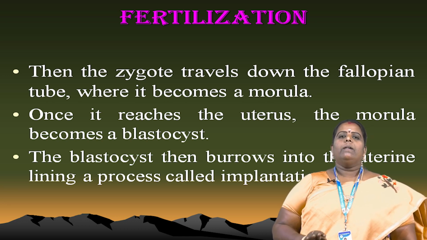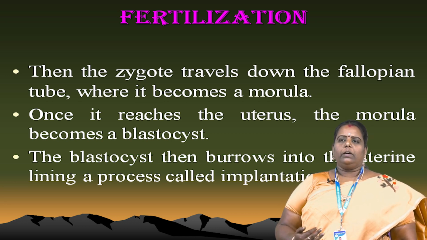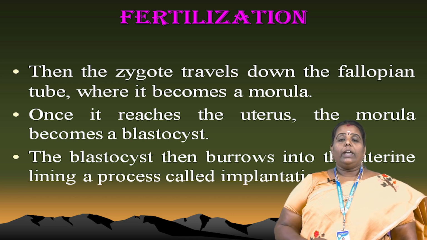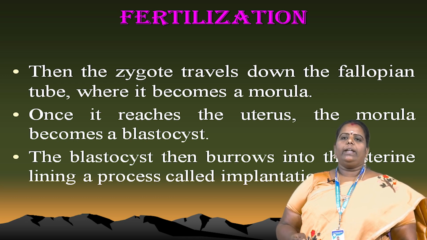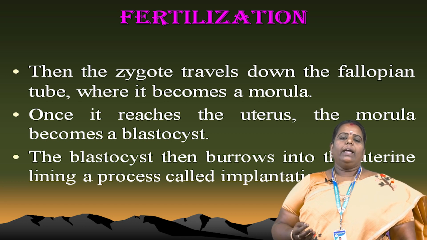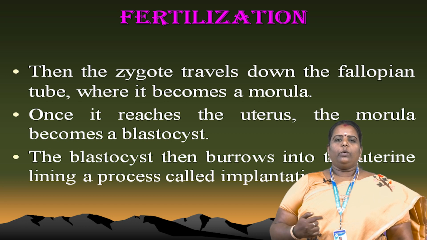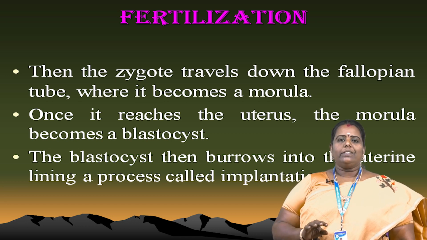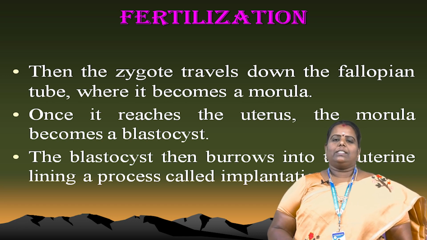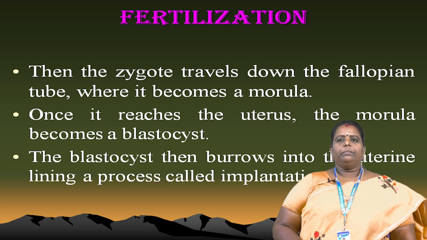That's very important. The blastocyst then burrows into the uterine lining, a process called implantation. Already I told you about implantation. The blastocyst burrows into the uterine wall. That uterine lining is the uterus wall. The process is called implantation.